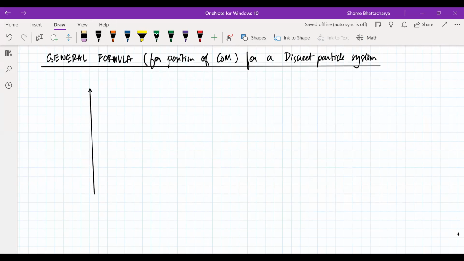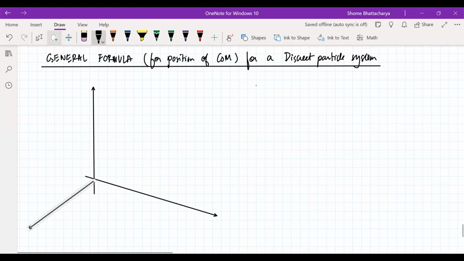So with respect to some rectangular coordinate frame or Cartesian coordinate frame whose origin is this point, I have various particles in my system, like particle M1.